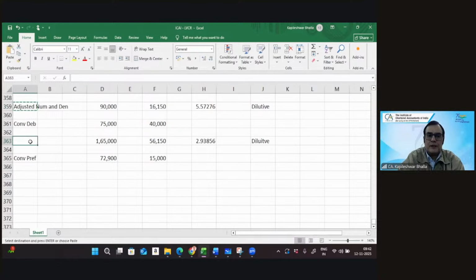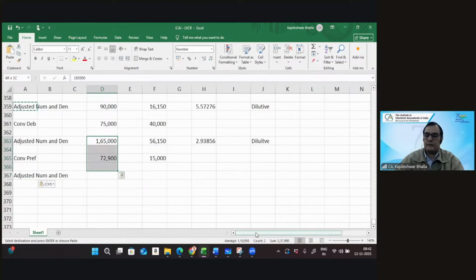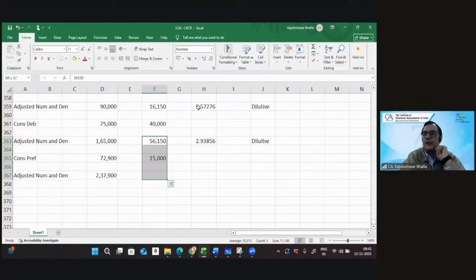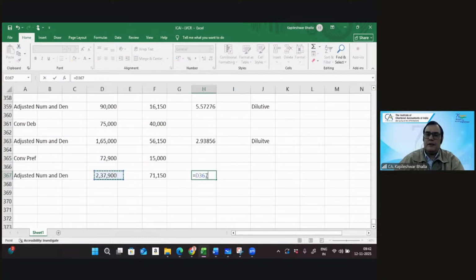So we need to consider adjustments one by one. We keep adjusting the numerator and denominator. So this gives me the adjusted figure. Similarly, the adjusted denominator.